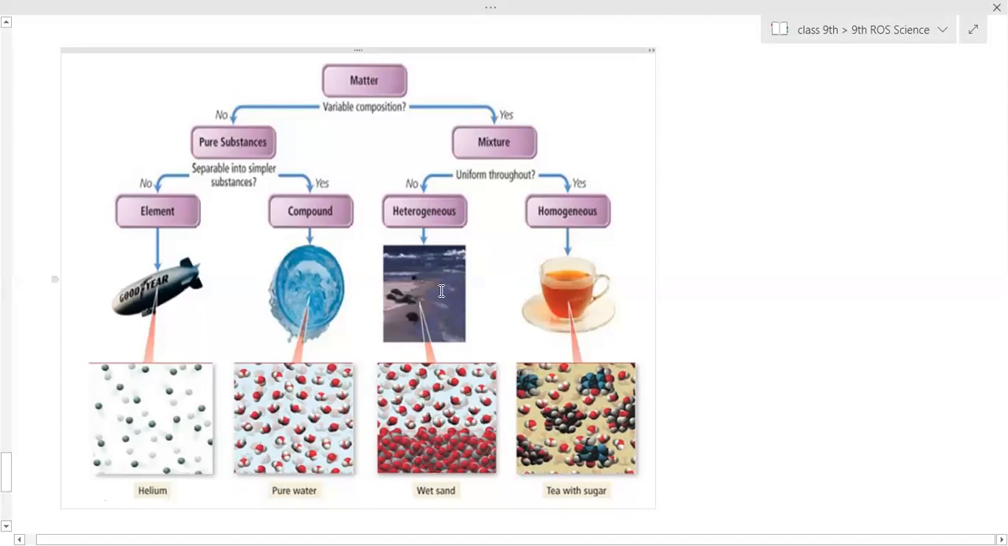So in heterogeneous mixtures, the mixture is clearly visible to us. The constituent particles are clearly visible to us. The boundary of separation can be seen, so we say it has more than one phase. In physics, we write that it consists of more than one phase. Phase means that when you see the substance, you are able to see two or more distinct things clearly. Therefore we say it has two or more phases. But in homogeneous mixtures, we see everything as one substance, so it has one phase.